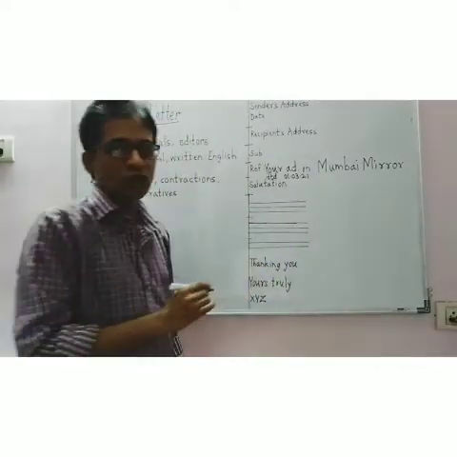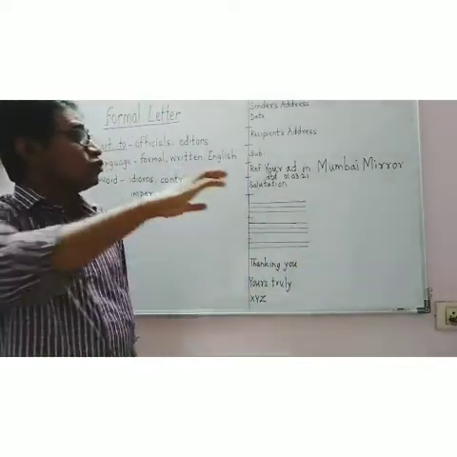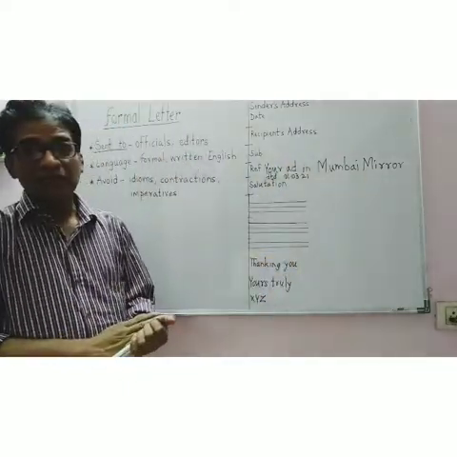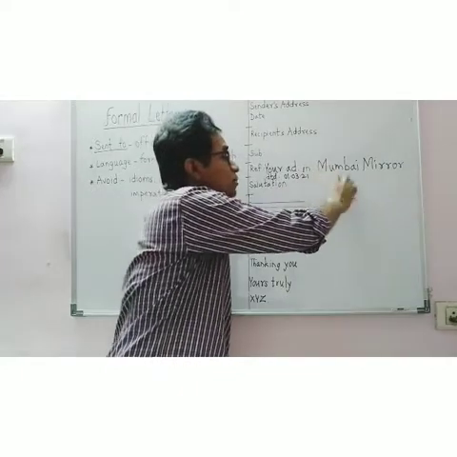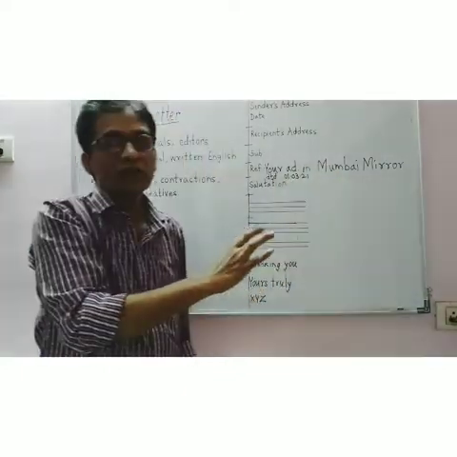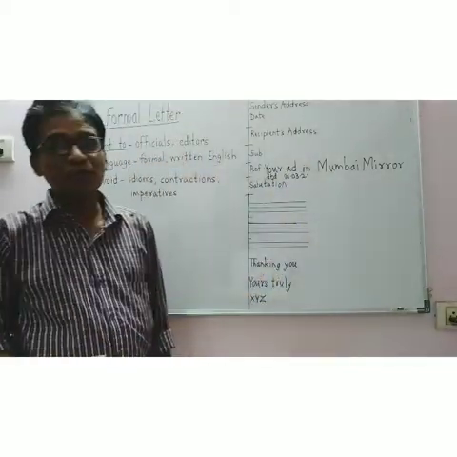This you can write in short. So this is reference. Reference means you will mention the newspaper in which the ad appeared, and the date of appearance of the advertisement.